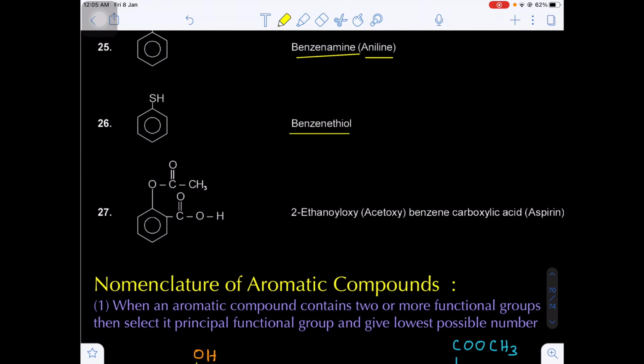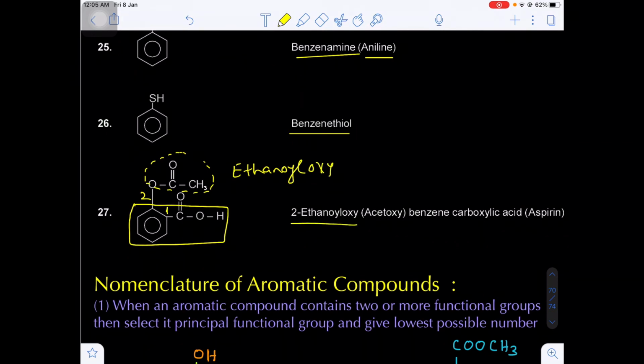Okay, the first carbon. So here the carboxylic acid containing parent chain. Now this will be the first carbon, this will be the second carbon. On the second carbon there is an ester. Now here the oxygen part is attached, so this is known as alkanoyloxy, ethanoyloxy. On which carbon is it? Second carbon. 2-ethanoyloxy, nothing but acetoxy. Benzene carboxylic acid or benzoic acid, the popular name is aspirin.